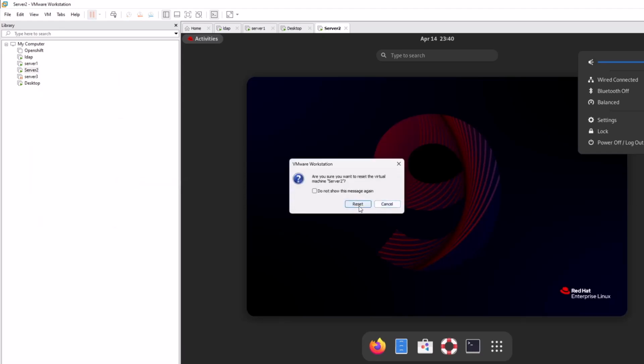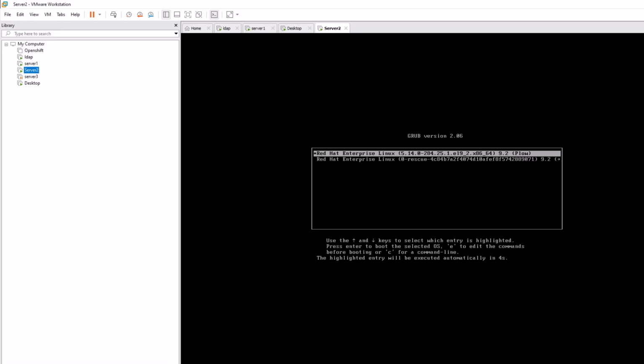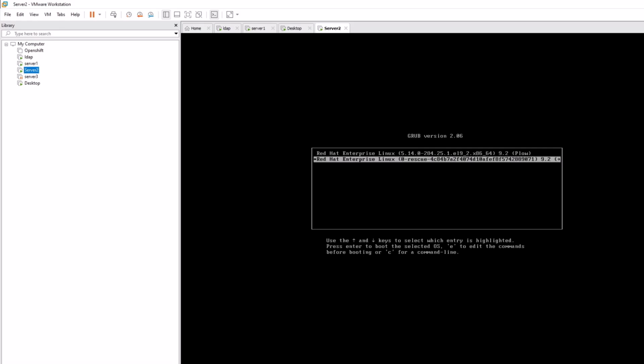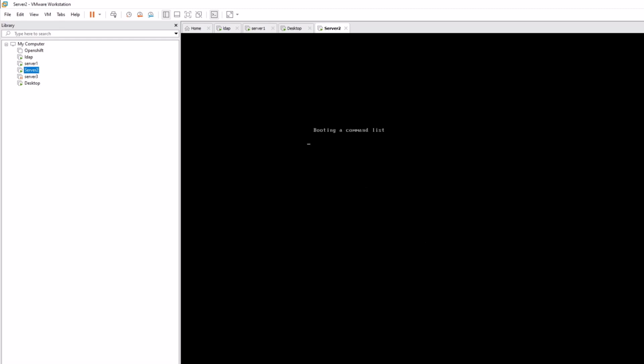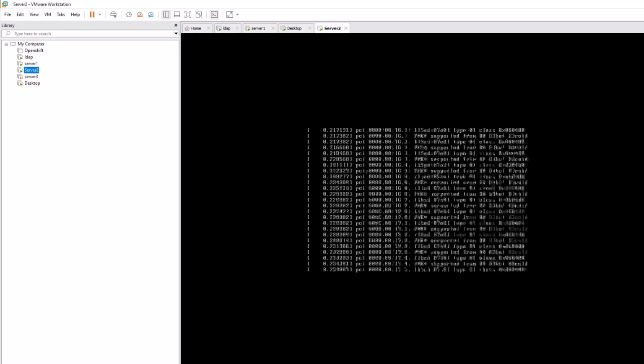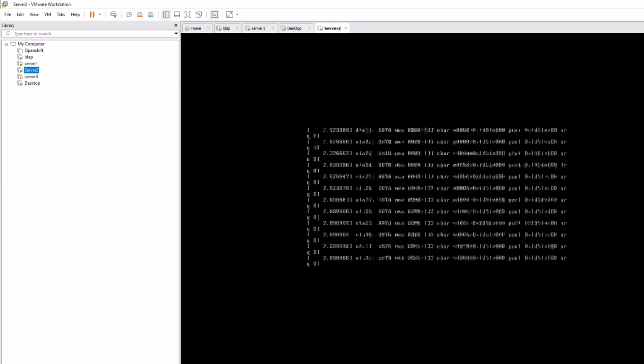Power reset. When the server is rebooting, you have to come up to the rescue entry, press E, and then come to your Linux line and press End. You come up here and remove this one, and then remove this one, and then write rd.break. There are so many methods on the internet, but this one is the best one. After this, you type control X. Yeah, it's very easy, but you need to practice. It's a really easy question, you can easily do it.